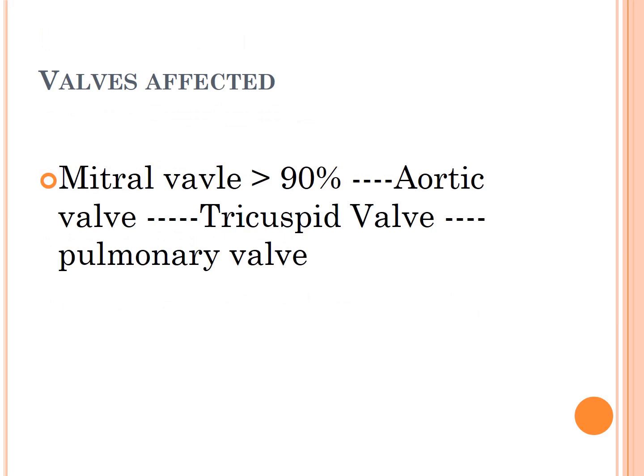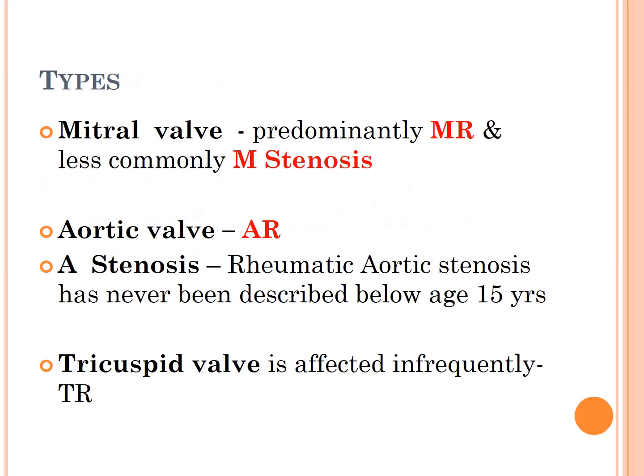Now come to the valves which are affected in rheumatic heart disease due to rheumatic fever. In more than 90% of cases, mitral valve involvement is there. In that also, mitral incompetence is more common than mitral stenosis. Next is the aortic valve, and then the tricuspid valve, and the pulmonary valve is very rarely affected.